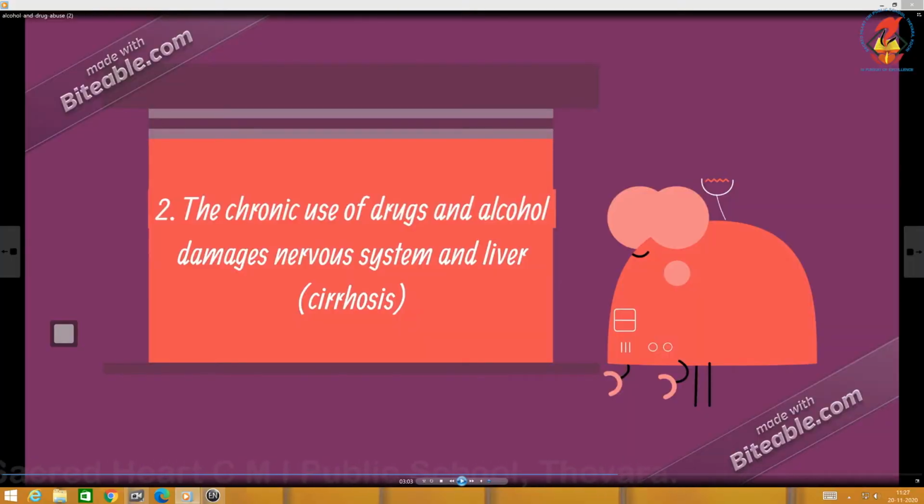The second, the chronic use of drugs and alcohol can damage the nervous system. So, they become chronic users. It will damage the nervous system and also results in liver cirrhosis. This is very, very fatal. It can lead to death.